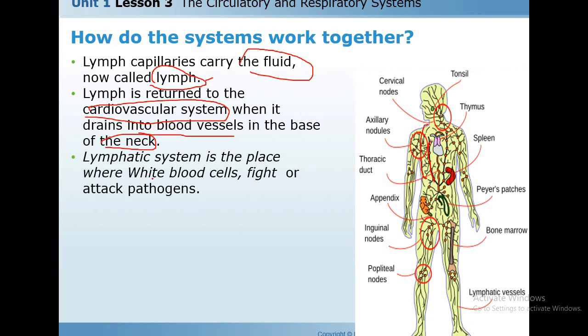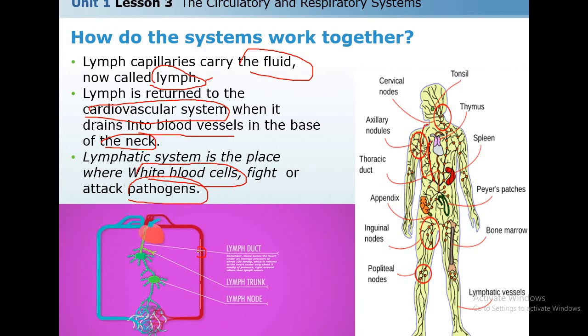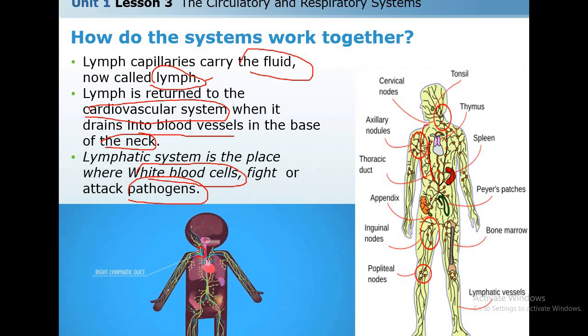The lymphatic system is a place where white blood cells fight or attack the pathogens or viruses. Look here. Lymph passes through the blood vessels in the base of the neck. In its path, there are white blood cells here that attack or fight the pathogen. Pathogen means viruses or bacteria.